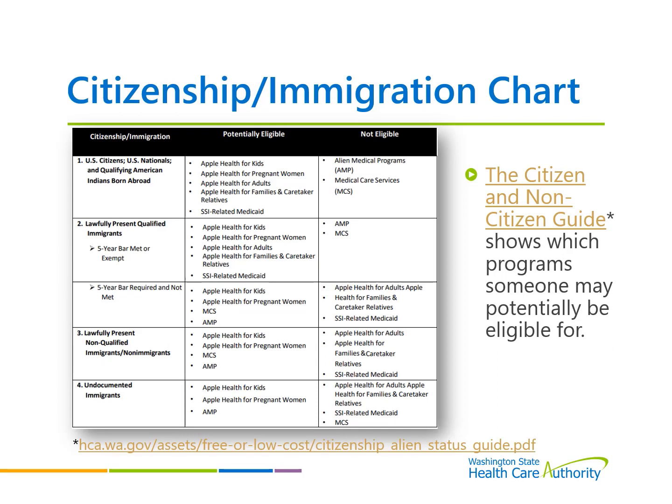Citizenship and Immigration Chart. This table shows different citizenship and immigration statuses and their potential eligibility. Take some time to review and familiarize yourself with the different citizenship and immigration categories and the different Apple Health programs they may be eligible for. For more detailed information on this subject and to view the Citizen and Non-Citizen Guide, view the Healthcare Authority's webpage listed below the chart. In the next slides, we will review in more detail the qualified and non-qualified immigrant statuses.